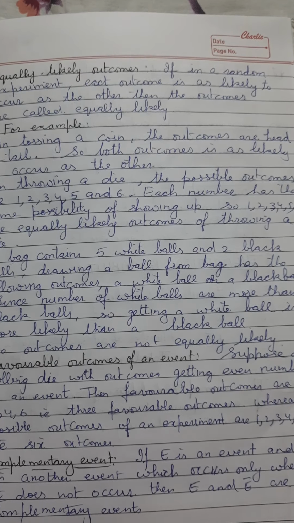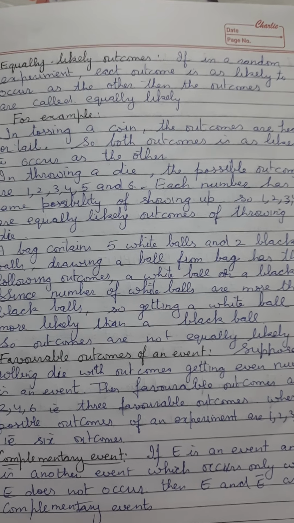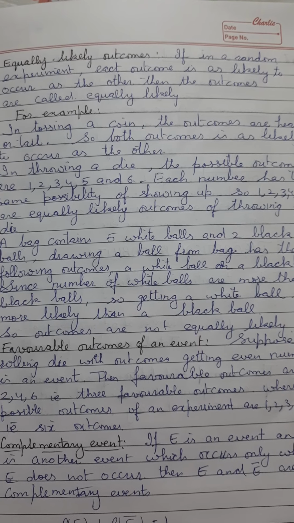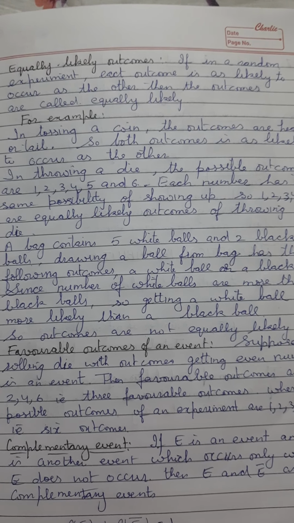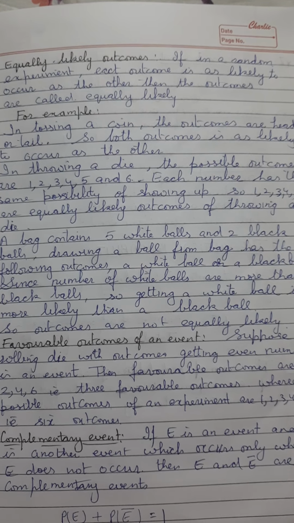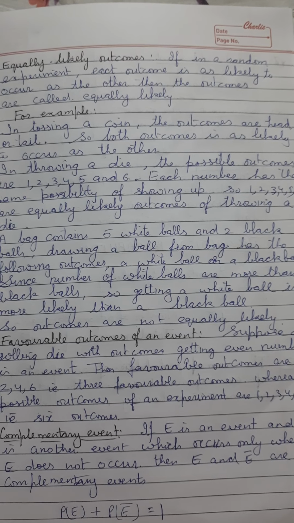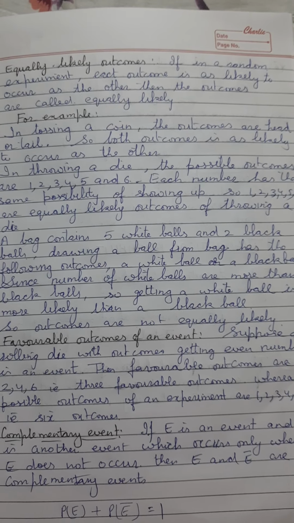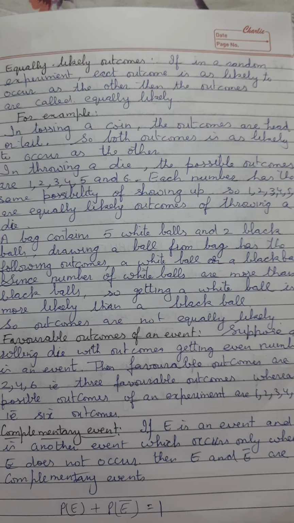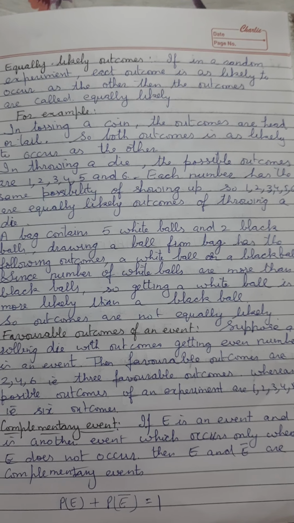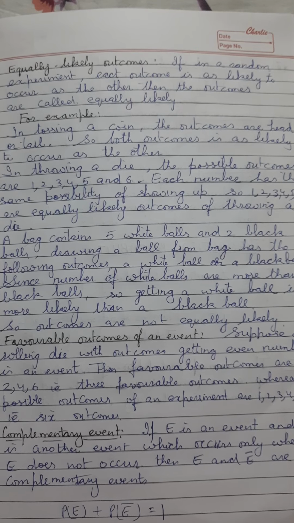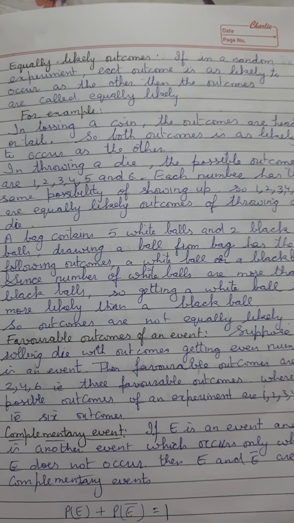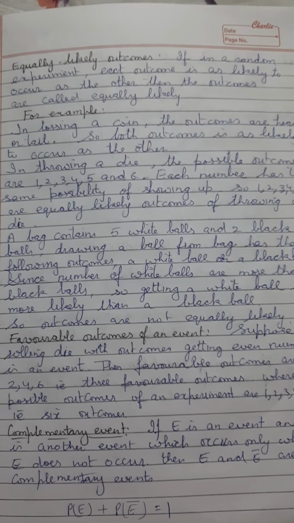If in a random experiment each outcome is as likely to occur as the other, meaning the probability of both outcomes is equal, then the outcomes are called equally likely.